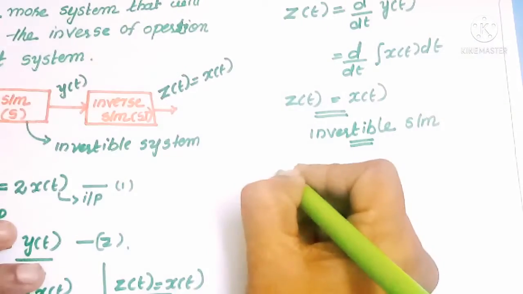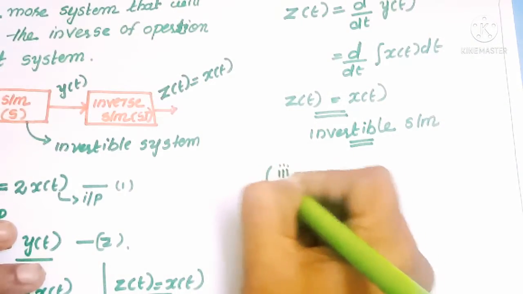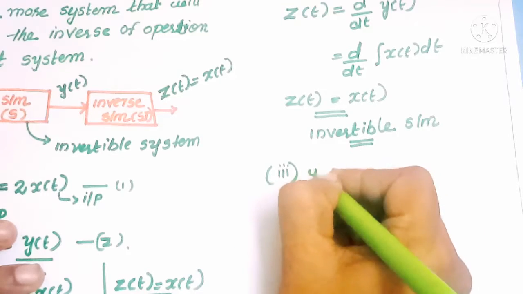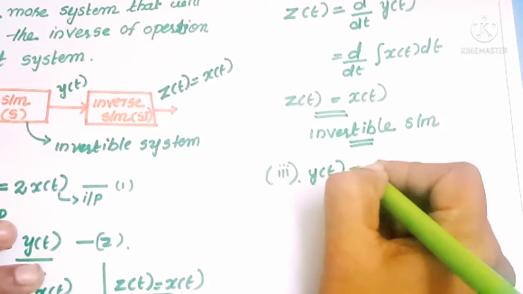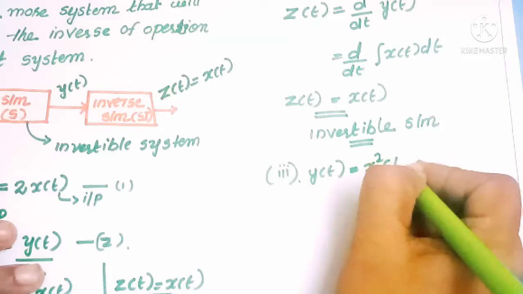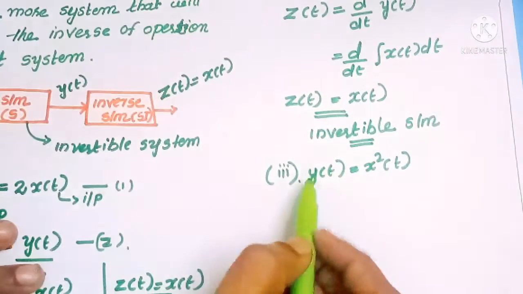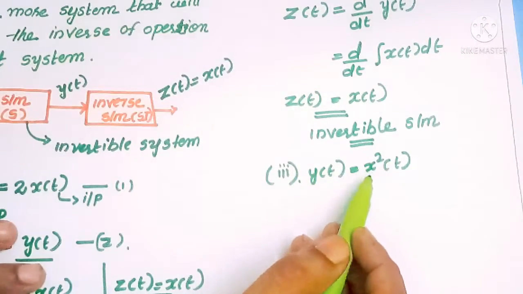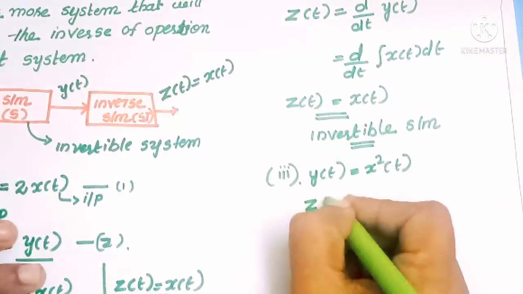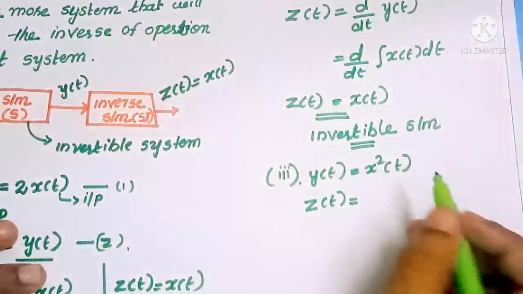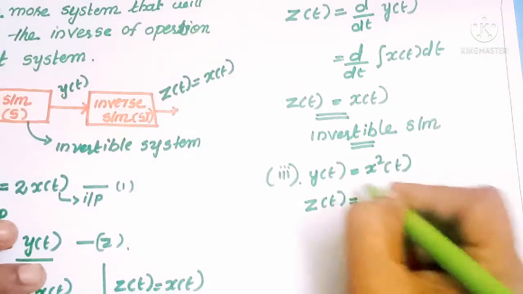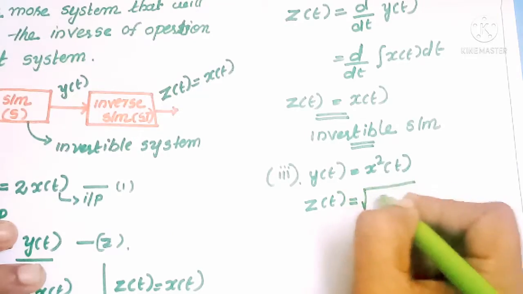Next we can take another example, that is y of t is equal to x square of t. Here the system is performing a squaring operation. Then what is z of t? It is the reverse operation of the system, that means the square root of x of t.